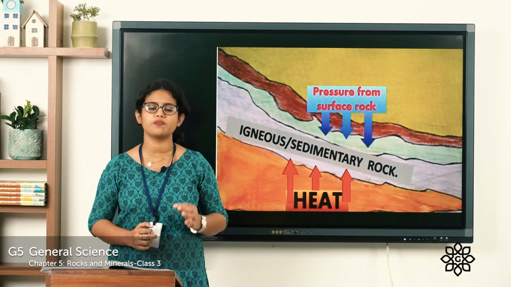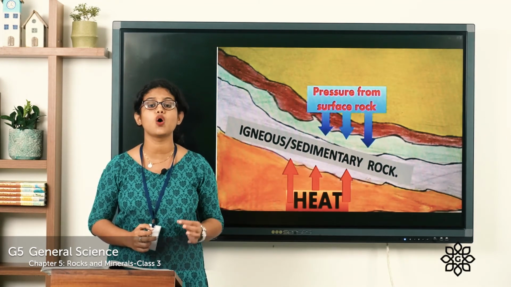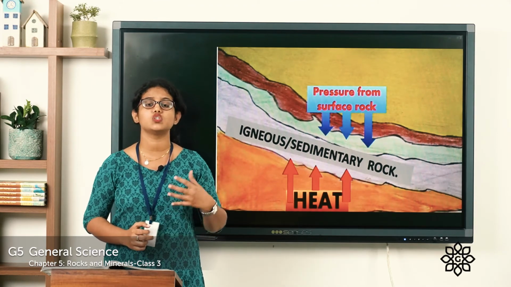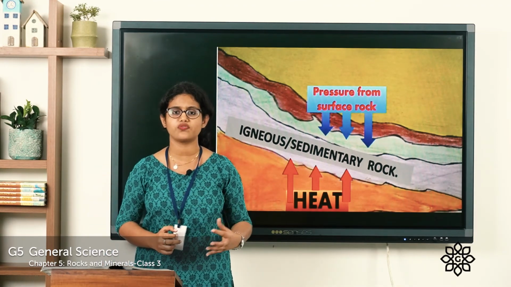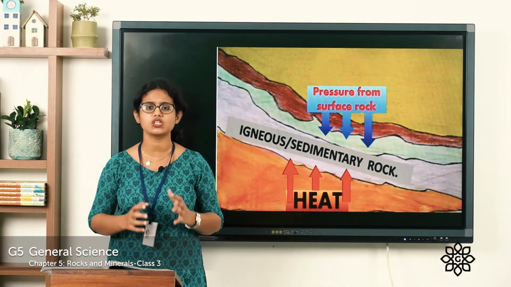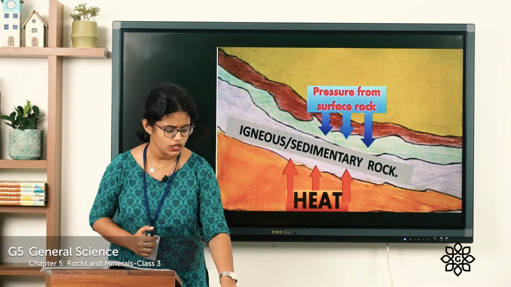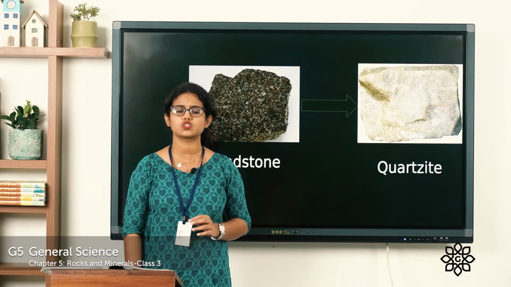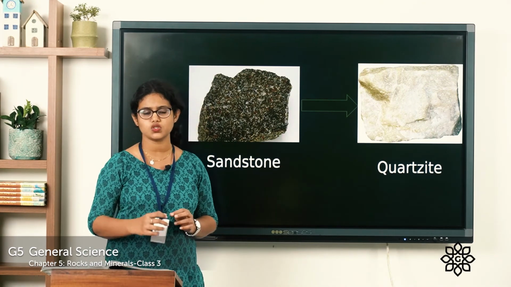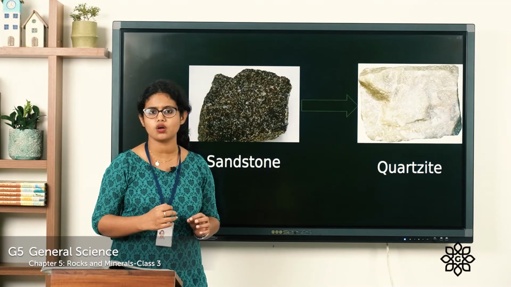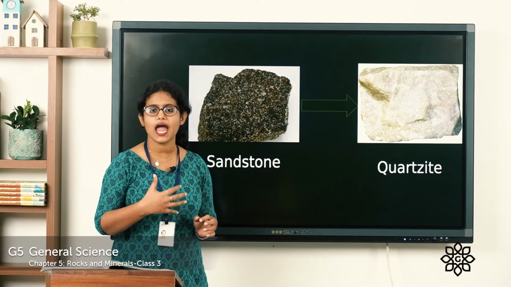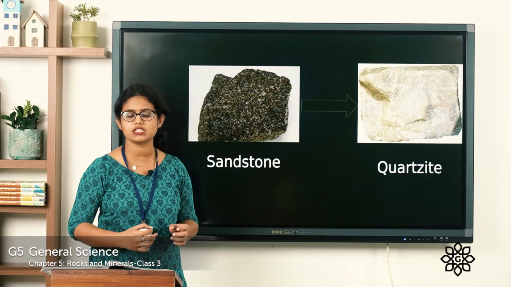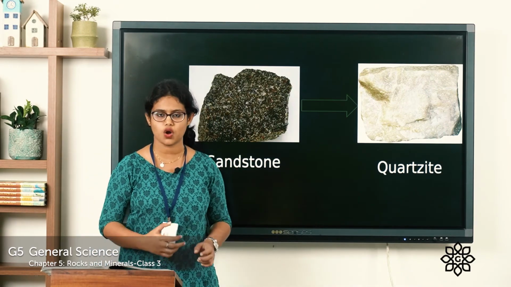The formation of metamorphic rock is a very slow process. You know why? Because it takes millions of years to form into a metamorphic rock. So that is about the metamorphic rock. Here you can see sandstone. So you all know that sandstone is a sedimentary rock. And when the sandstone undergoes heat and pressure, it changes into quartzite. And quartzite is a metamorphic rock.